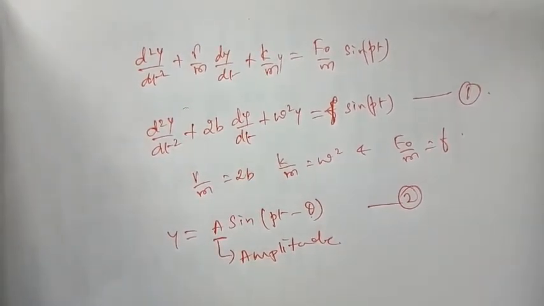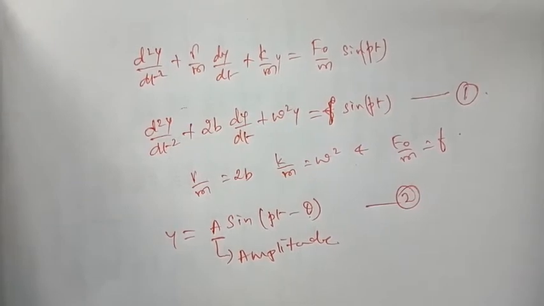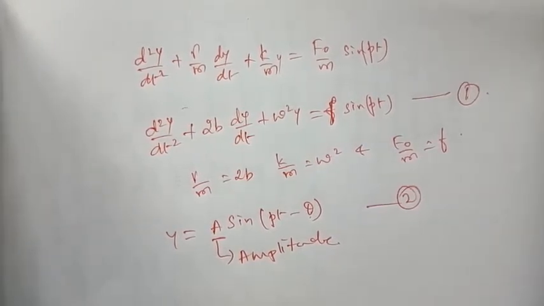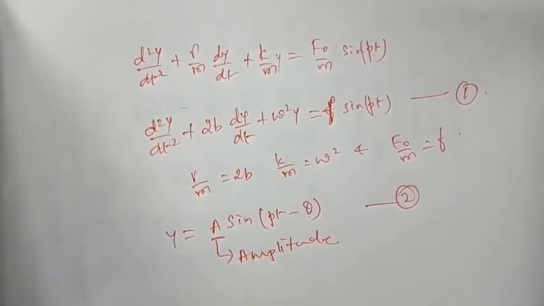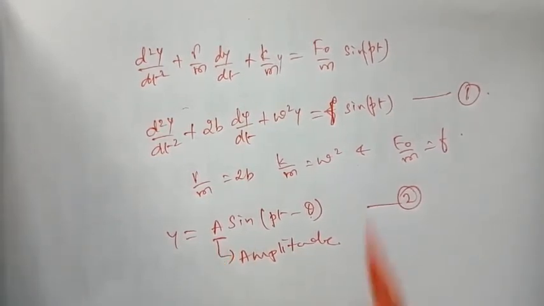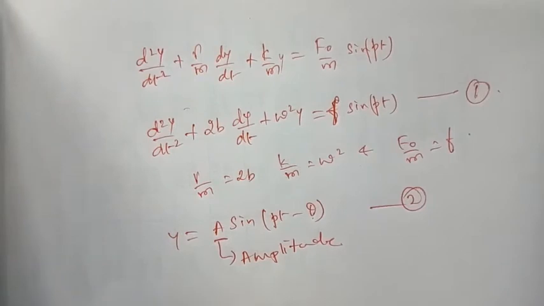That means it is a phase difference; simply you can call it phase difference. So let us differentiate this and substitute in equation 1.